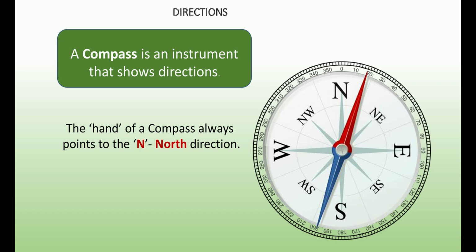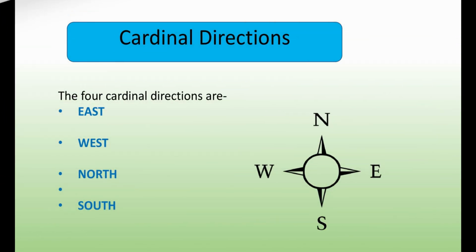These four cardinal directions are east, west, north, and south. The sun rises in the morning in the east and sets in the west in the evening. This reference makes it easy to locate the other directions.